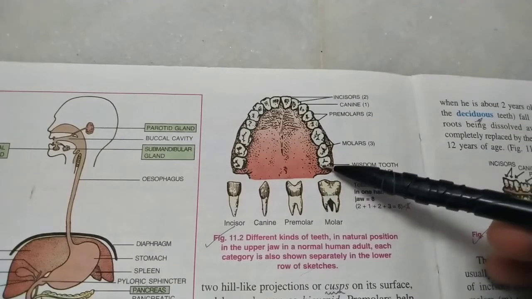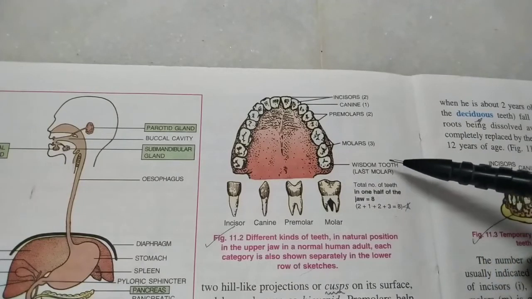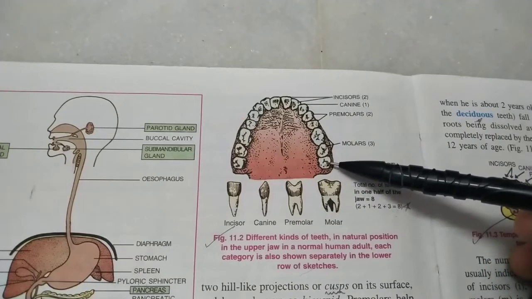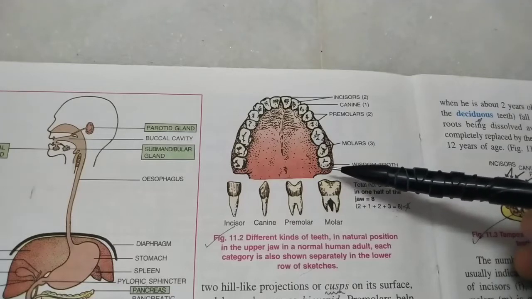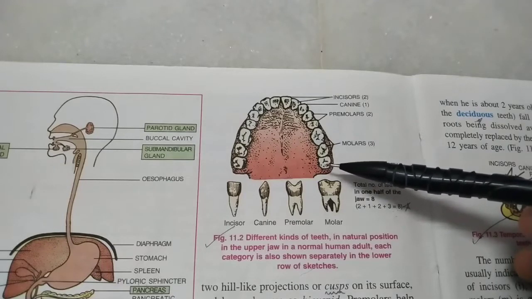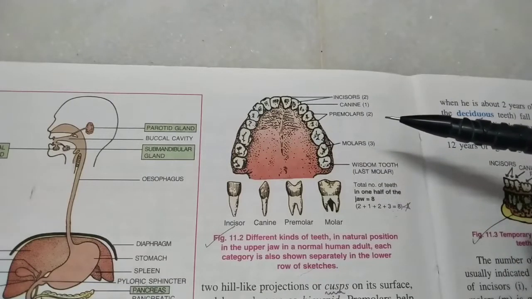By the way, the last tooth, the last molar called wisdom tooth, it grows only after you are an adult. That is 18 years and beyond. And some people don't even have it. Perhaps they lack the wisdom.